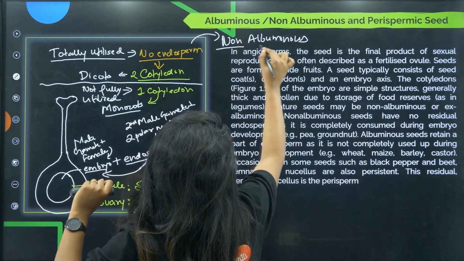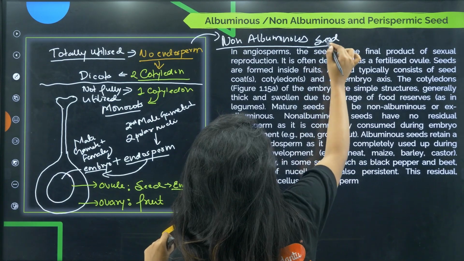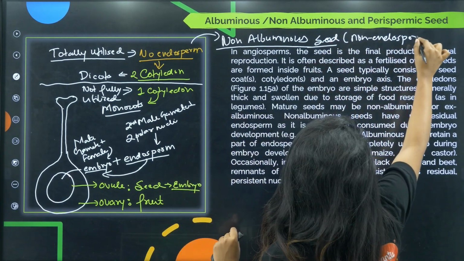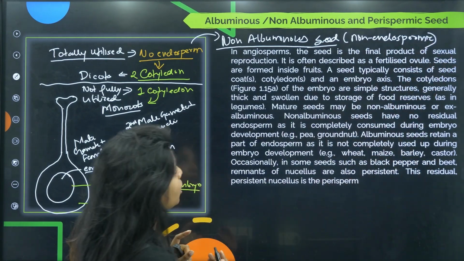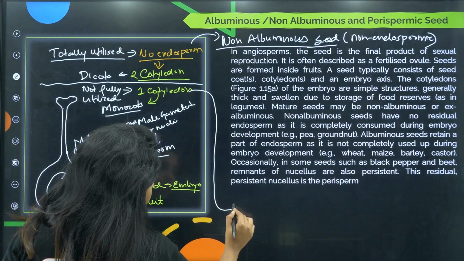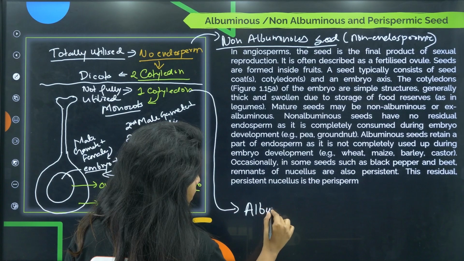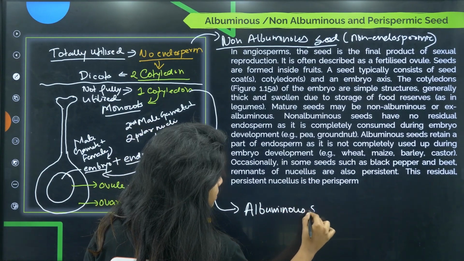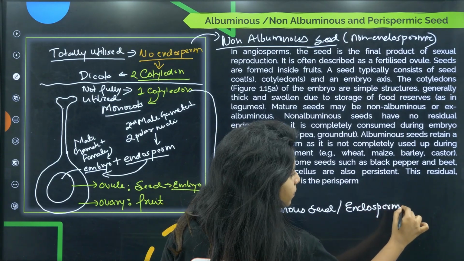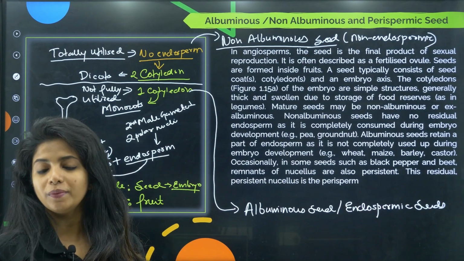I say the dicots, basically they are non-albuminous. They have non-albuminous seeds, that is, they are non-endospermic. They do not have the endosperm left, they have used it for making cotyledon. Now on the other hand, the ones that have only one cotyledon and a little bit of endosperm, you call them albuminous seeds, or you also call them endospermic seeds.